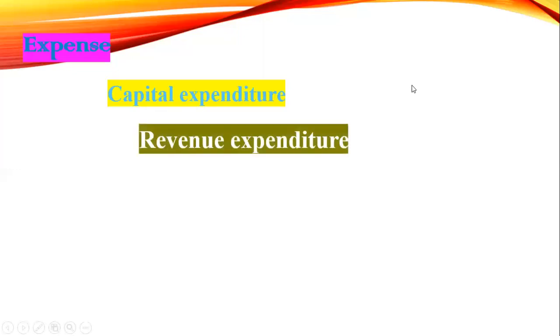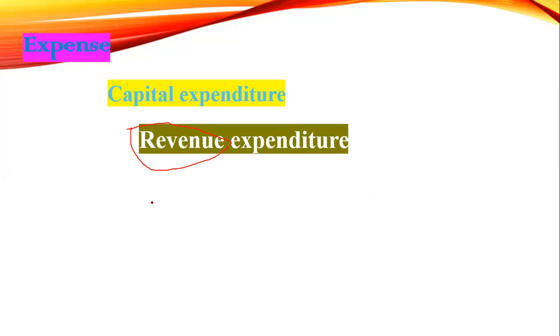Revenue expenditure. Revenue expenditure means an expenditure we spend with the motive of earning a profit, earning an income. Revenue means income. That's where the name comes from, revenue expenditure. You are spending money to get some income out of that.